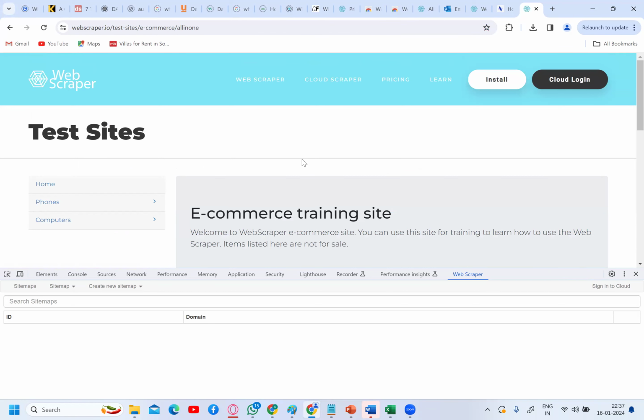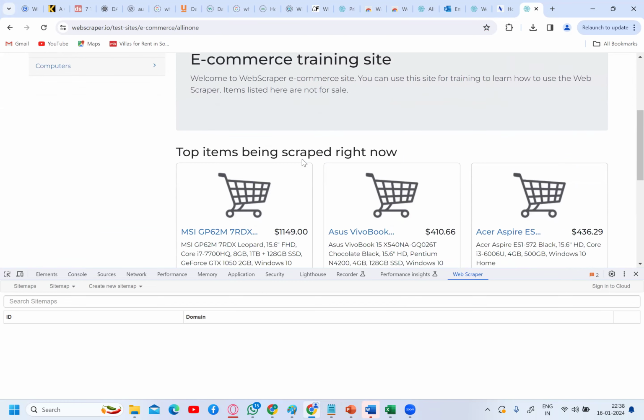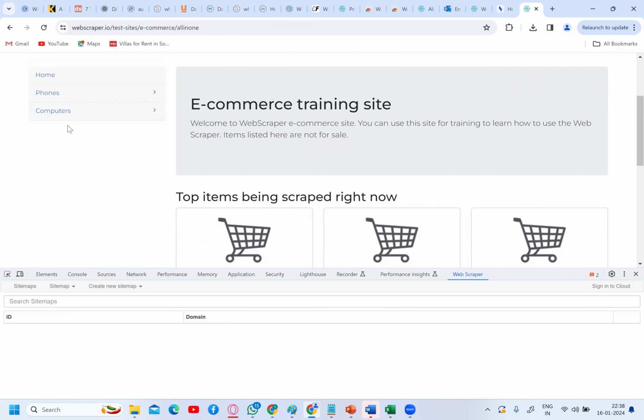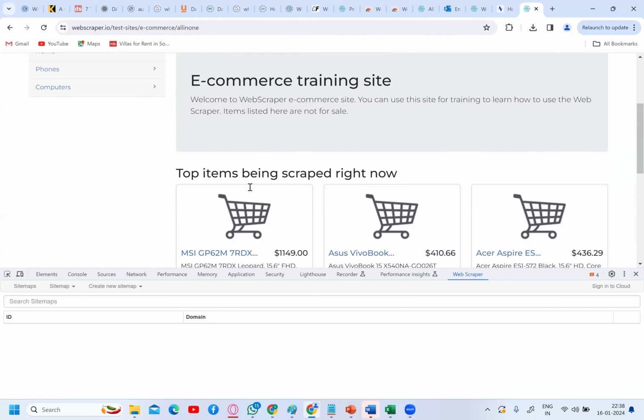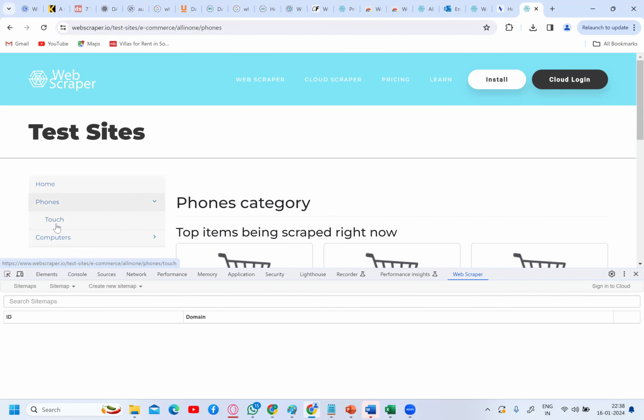This is how your e-commerce website will look, yes or no. You have different categories: phones, computers. You can dig into different categories. If you dig in here, you'll get a subcategory, like touchpad.